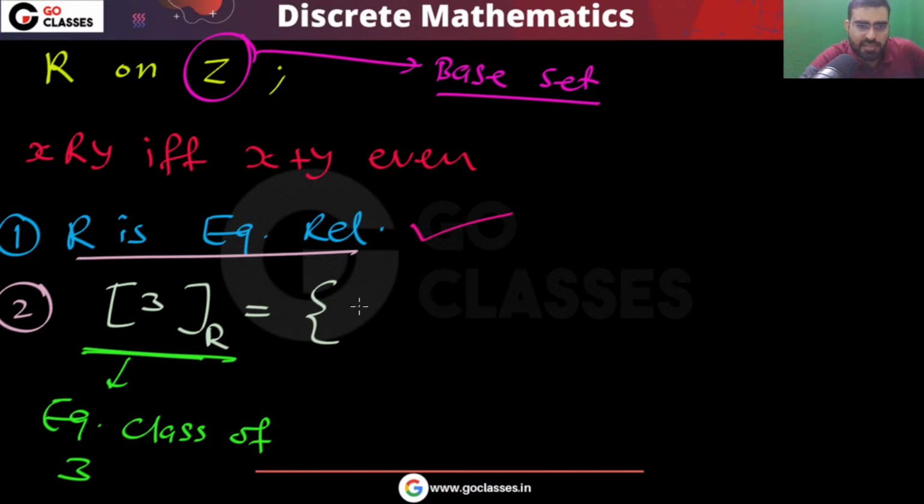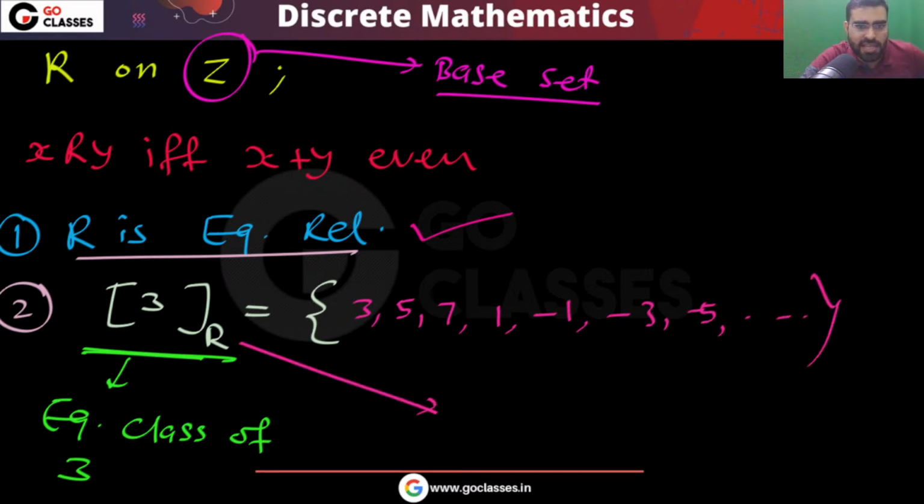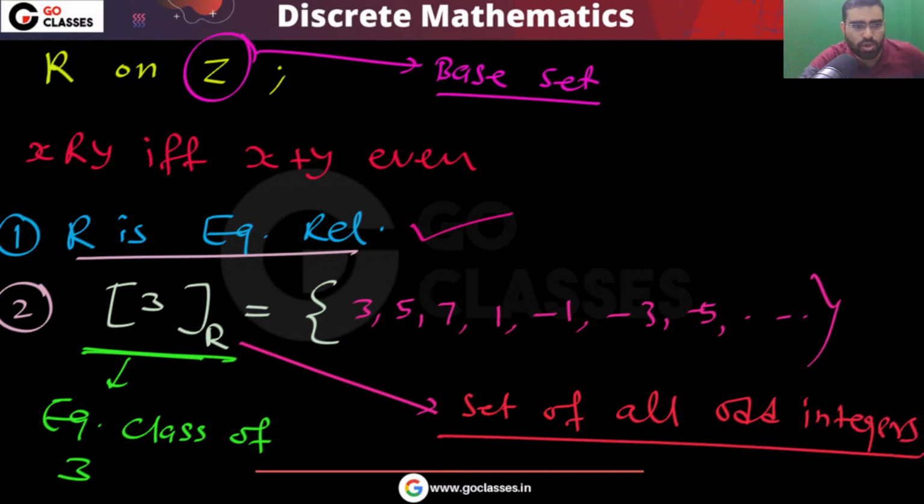You can easily see 3 is related to 3, 3 related to 5, 3 related to 7, 3 related to 1. 3 is related to all these things. 3 is related to -1, -3, -5. So can I say all the odd numbers? Yes or no? Here can I say the equivalence class will be the set of all odd integers? Do you agree or not?